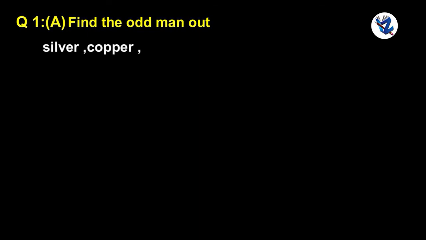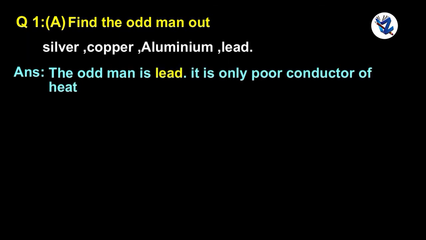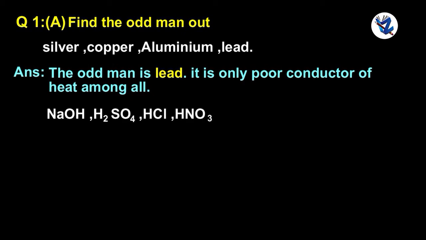Question 1a. Find the odd man out. Silver, copper, aluminium, lead. The odd man is lead. It is the only poor conductor of heat among all. NaOH, H2SO4, HCl, HNO3.